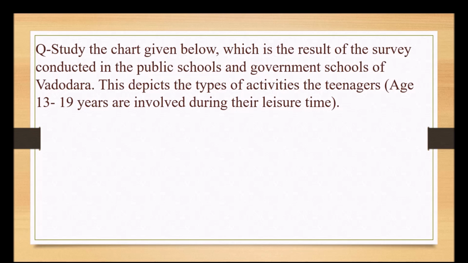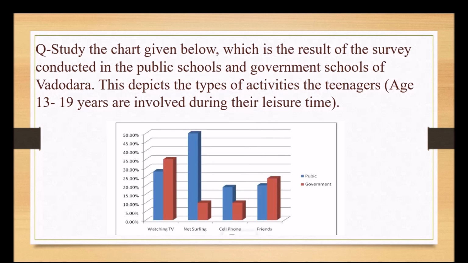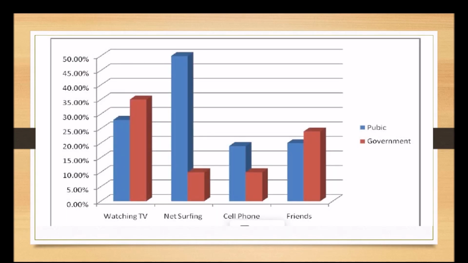Okay, so this data is going to talk about children who are in 13 to 19 years age and how do they pass their time. So this data is going to talk about that. So let us see what is the data. See, so this is the data given here. Maybe it is not visible to all of you. It's smaller, so I'll give you a big picture. So here it is a big picture of the same data.